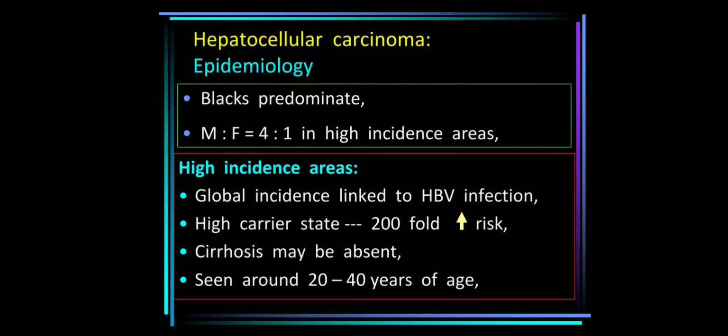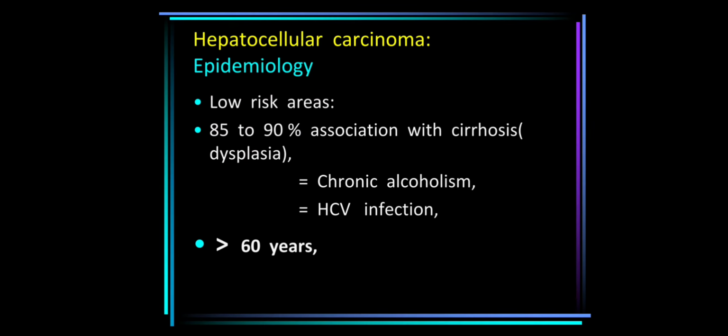Cirrhosis sometimes may be absent before the formation of hepatocellular carcinoma. Like in HBV, chronic hepatitis might directly lead to hepatocellular carcinoma. So in that case, cirrhosis may be absent as an intermediate stage. It is seen at around 20 to 40 years of age. In low risk areas, 85 to 90% association with cirrhosis will be there.